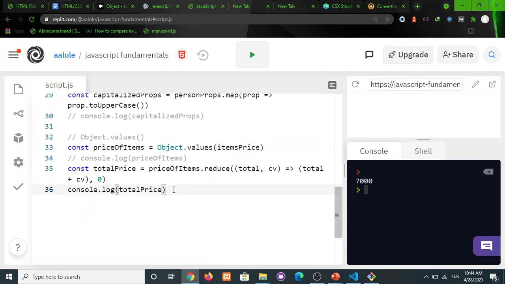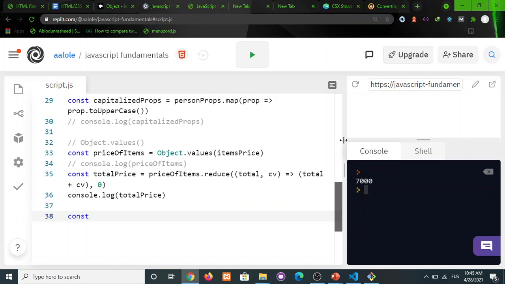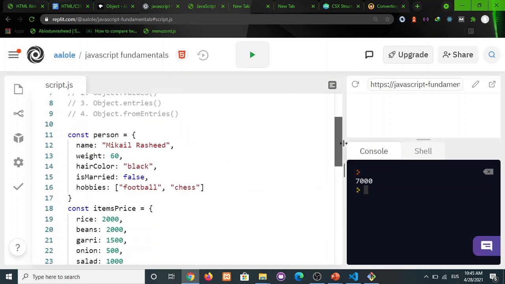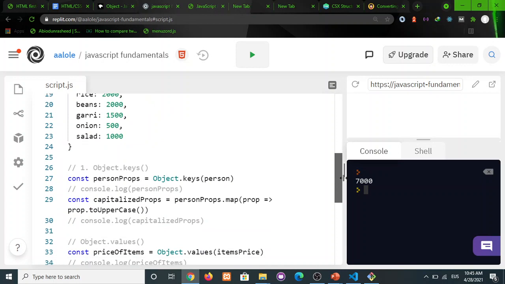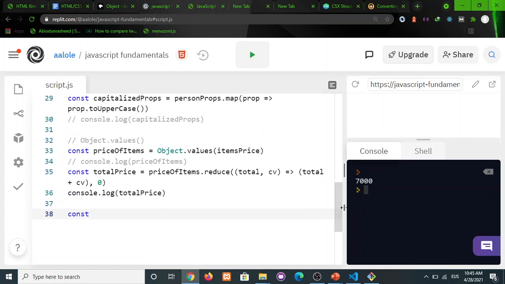Okay, now let's have one more example on Object.values. So const, okay, what can we give our variable now? What should be the variable name? We can call it const person profile or const user profile. I'll just call it that.